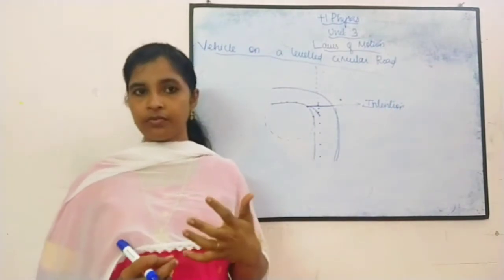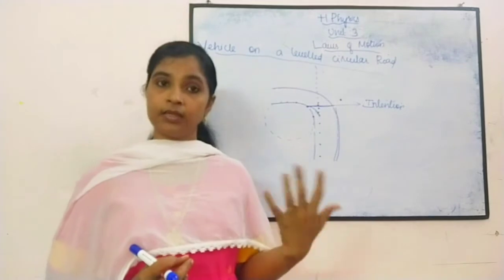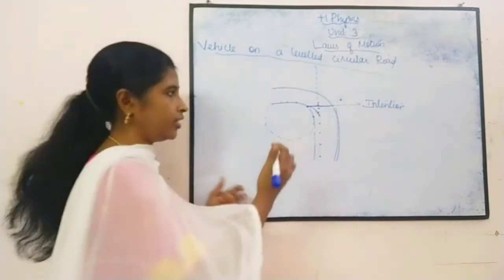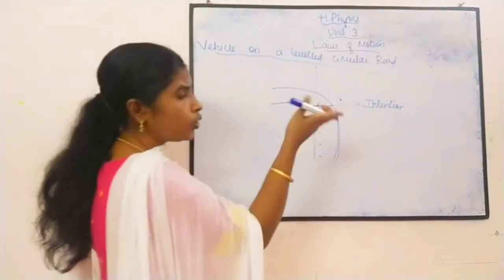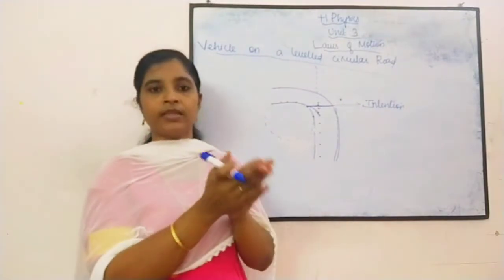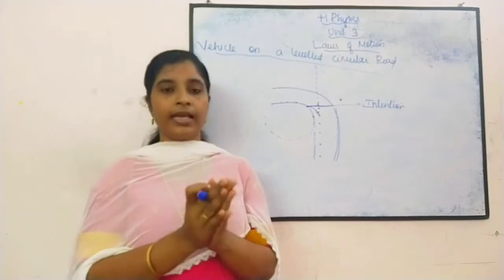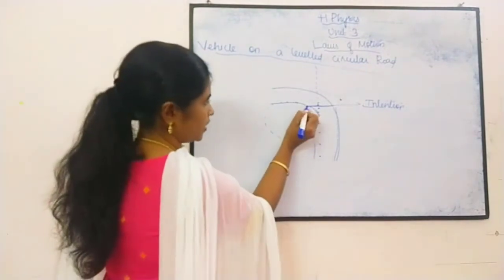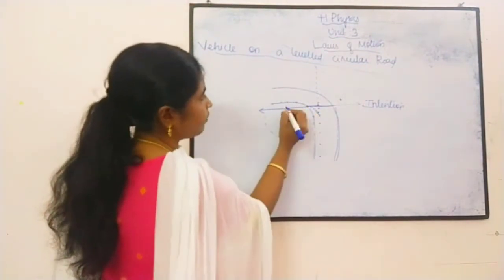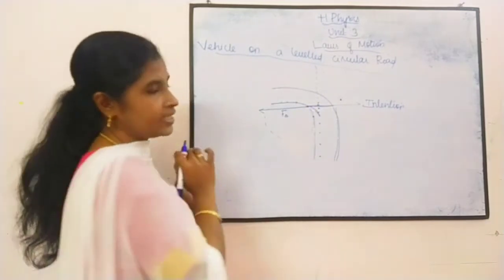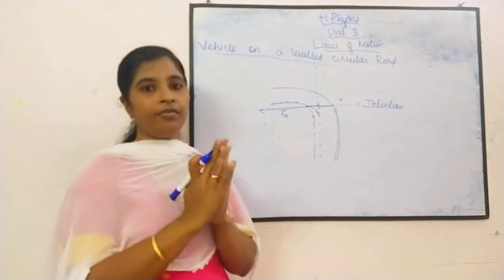What is frictional force? It is opposing either the motion or the intention of motion. Actually the intention is in this direction. Who is blocking this intention? Yes, definitely it will be friction. So what is the direction of friction? It will be opposite to the direction of intention. So my friction direction will be opposite to the direction of intention. So this is my friction direction.